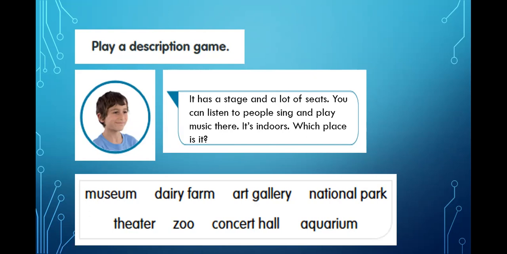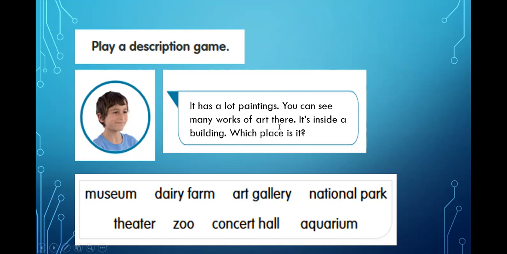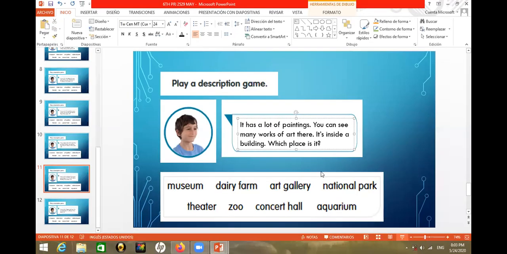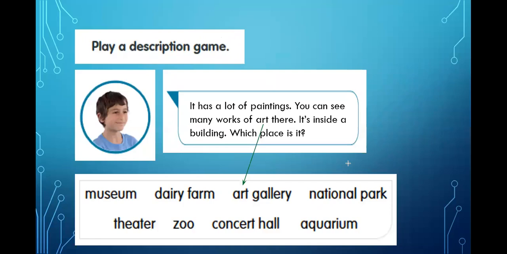Okay, next one. Next description that the boy has for us. It has a lot of paintings. Sorry about that. Okay, it has a lot of paintings. You can see many works of art there. It's inside a building. Which place is it? Okay, so if you can see many works of art in this place and it's inside a building, remember art, well, I think that's pretty easy to connect. Okay, we're talking about art. So we're going to say that the place is an art gallery. Okay, that's pretty simple. Art gallery.